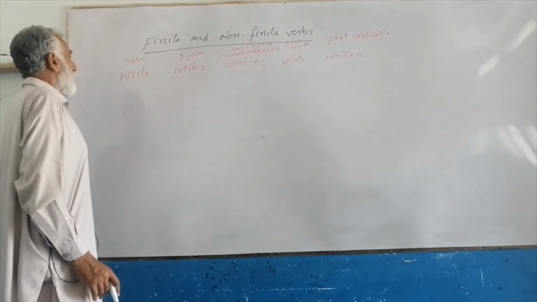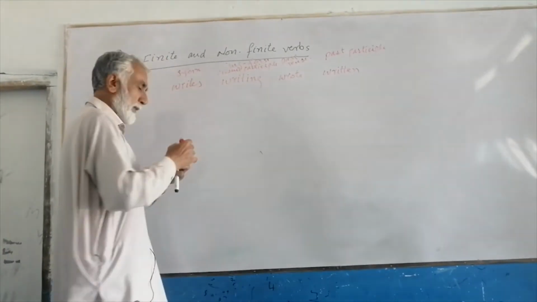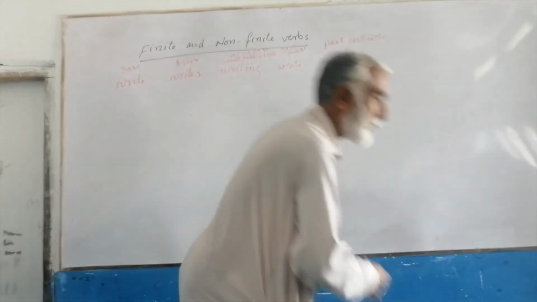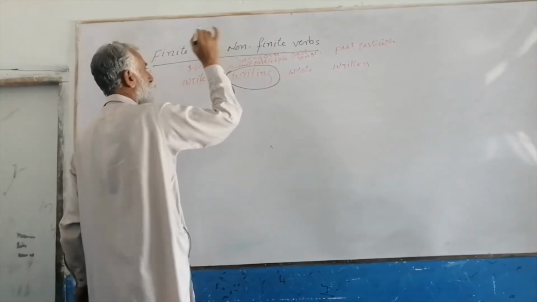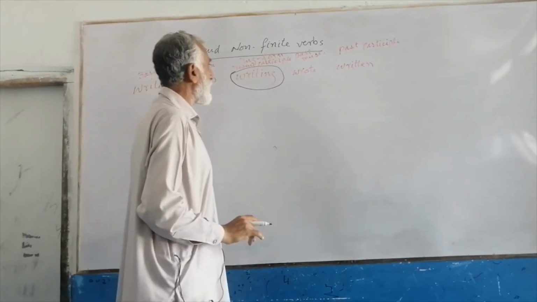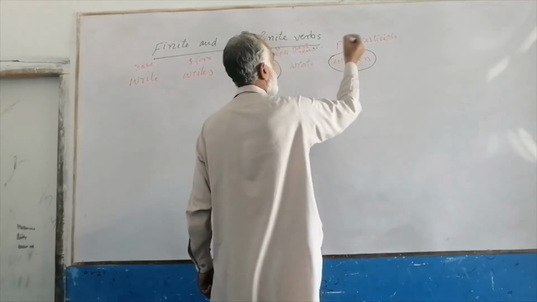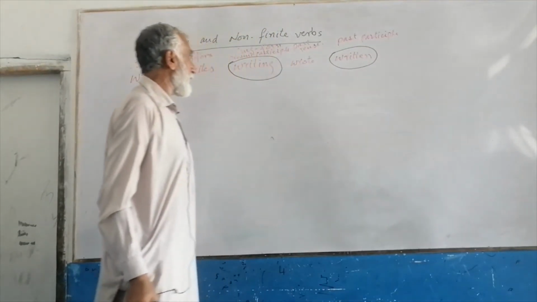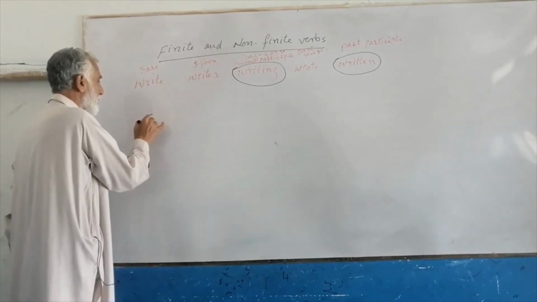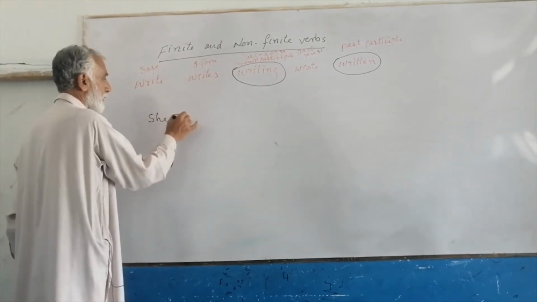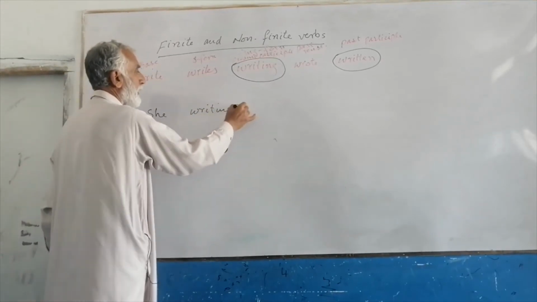Now we select these two for ourselves. They are related to our topic: writing, the ing form or present participle, and written, the third form, which we also call the past participle. So if I write here, she writing a letter.